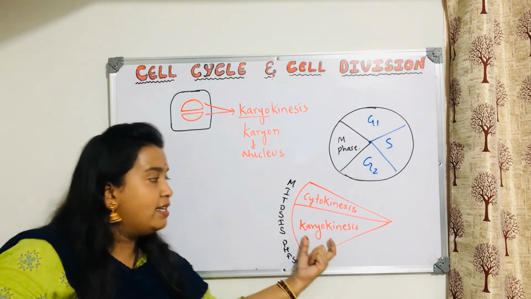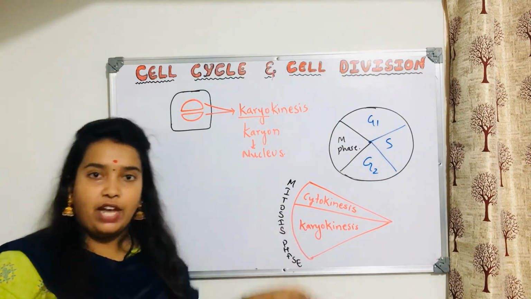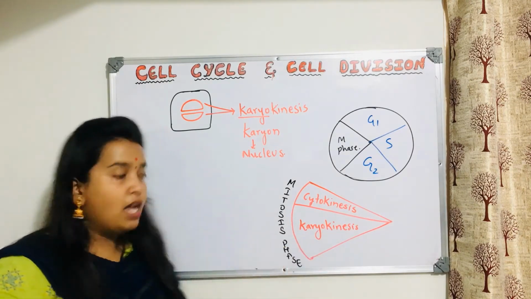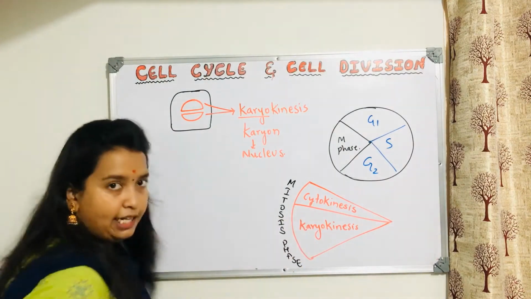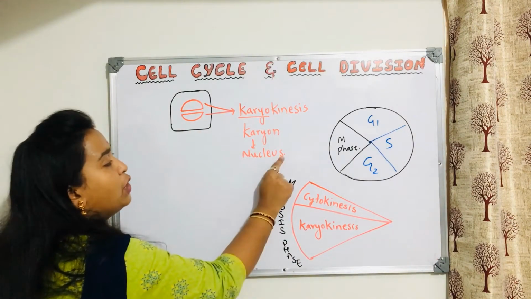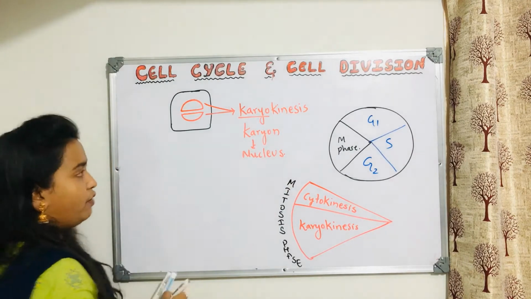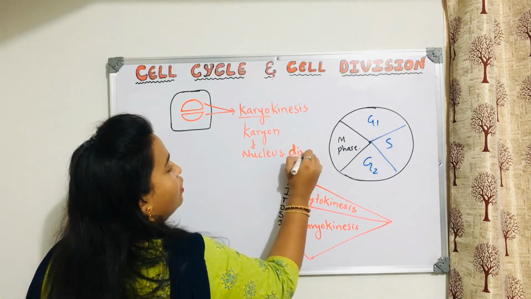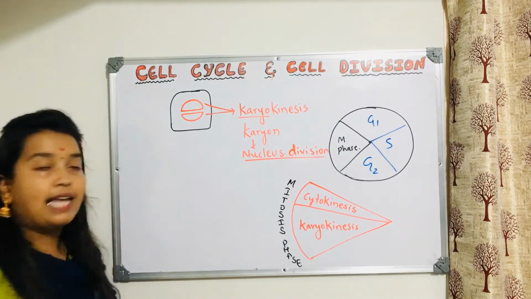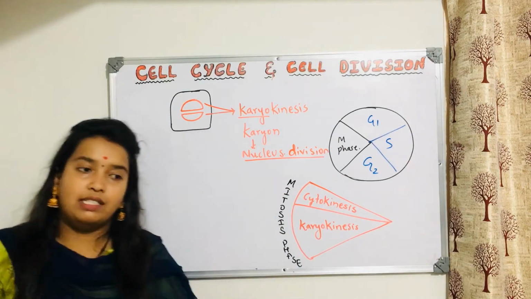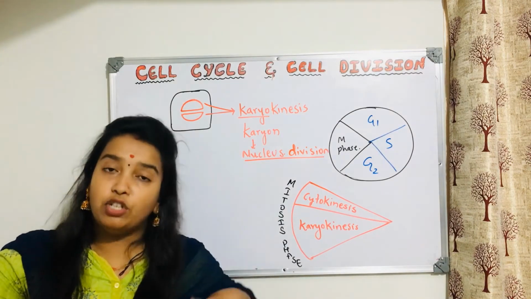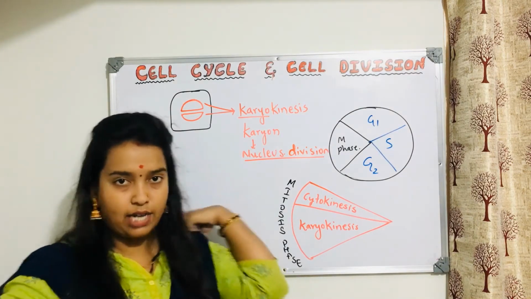So karyokinesis is not a complete phase. In karyokinesis, we have different stages. We will come to that later. Understood what is karyokinesis? Karyokinesis means nucleus division. So here we will write that it is nucleus division. Before the cell divides, first what will divide is the nucleus. So division of nucleus is called karyokinesis.